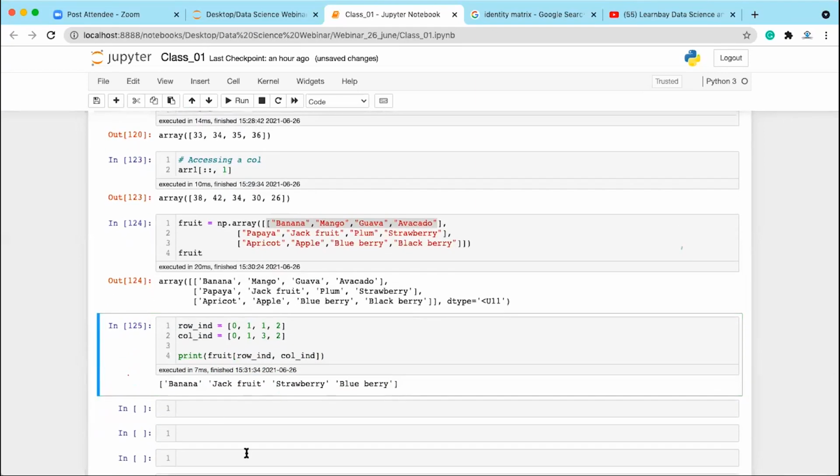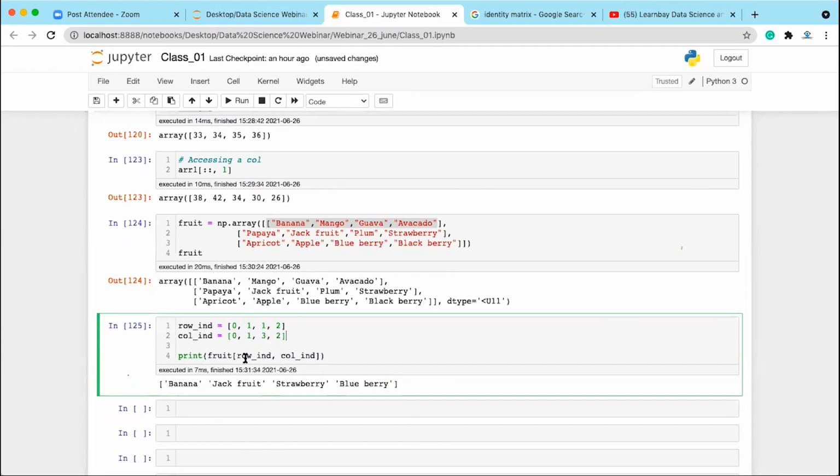Clear? Yes, you can do the sort and all the other operations, we will be coming to that. Don't worry. As of now, we are doing the accessing of elements. So we have accessed the elements by taking the row index and column index and passing them, and then we are able to access.